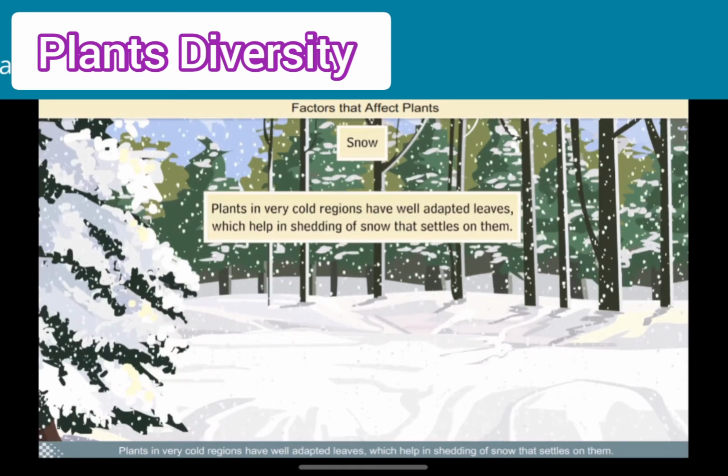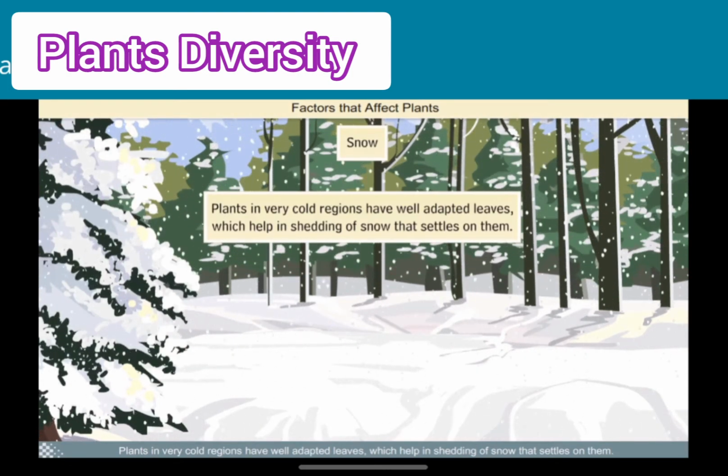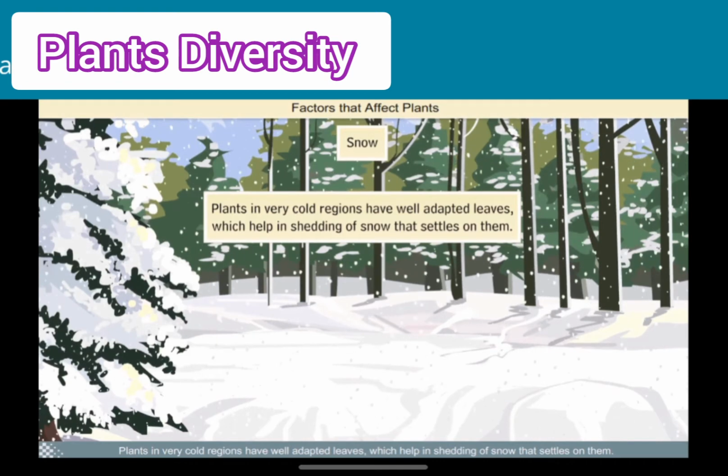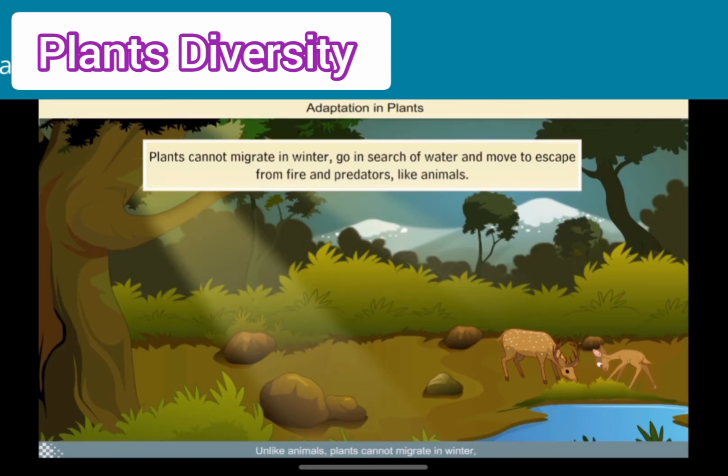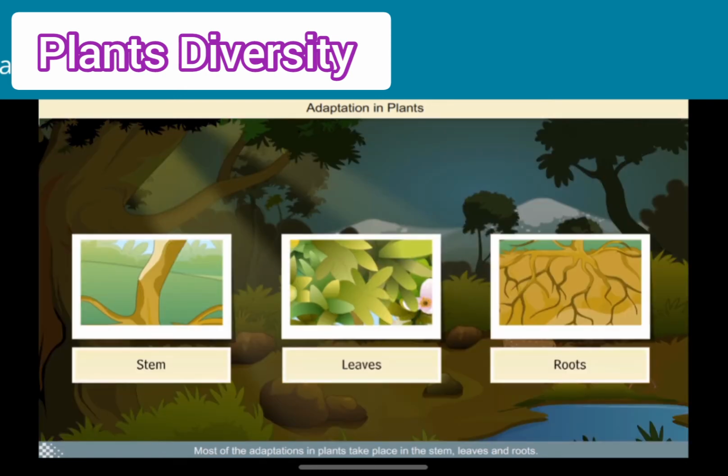Plants in very cold regions have well-adapted leaves, which help in shedding of snow that settles on them. Unlike animals, plants cannot migrate in winter, go in search of water, and move to escape from fire and predators. But plants do survive in these conditions by adapting themselves. Most of the adaptations in plants take place in the stem, leaves, and roots.